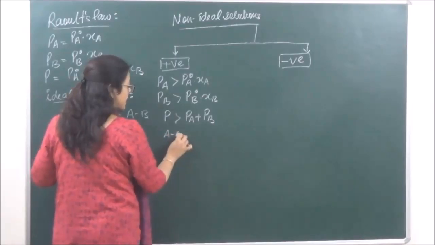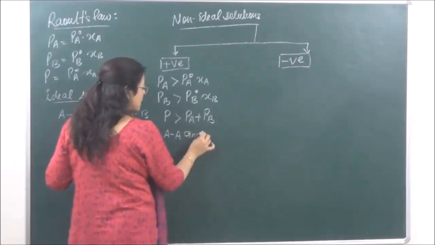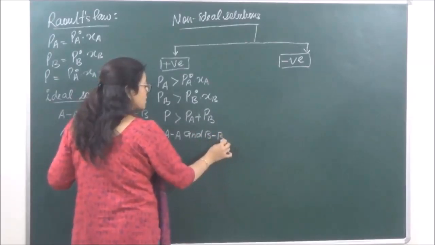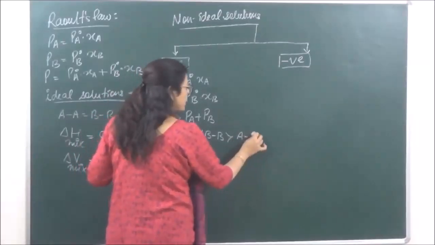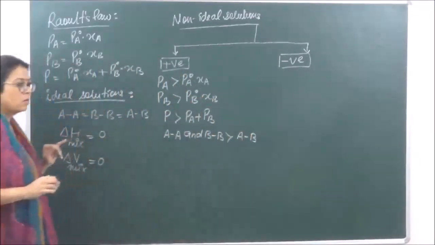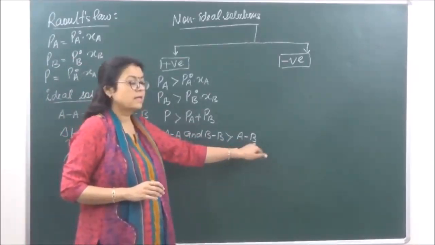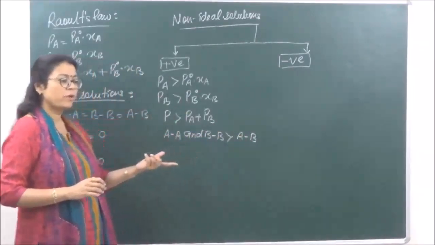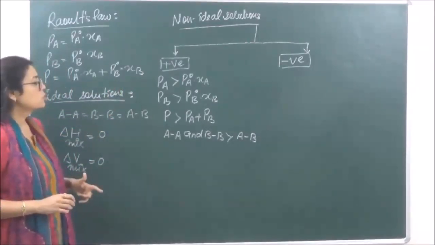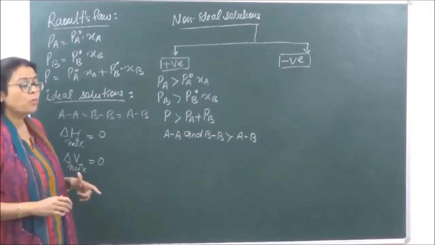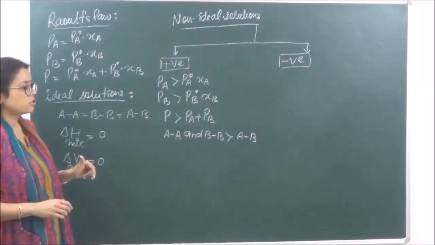Now, when we are talking of positive deviations, it becomes very clear that the forces of attraction AA, that is between the same components, and BB are stronger than forces of attraction between AB. Okay, because forces of attraction in AB is weaker, therefore the partial pressure is going to be more. And if the partial pressure is more, such solutions tend to show positive deviation from Raoult's law. So this is what positive deviation is.